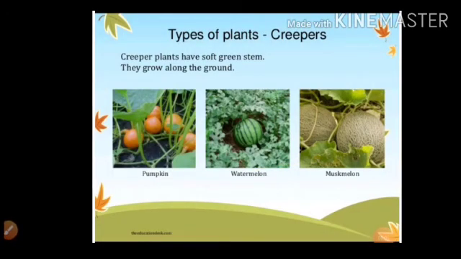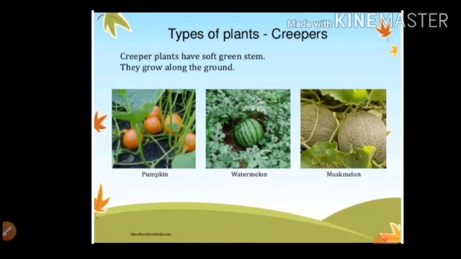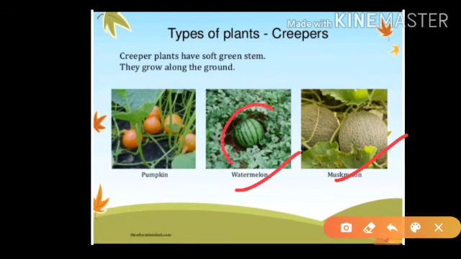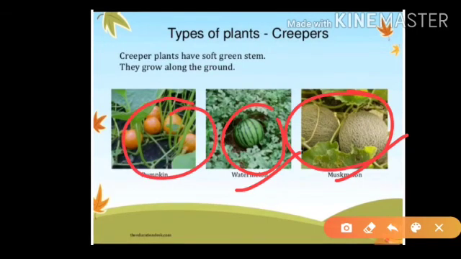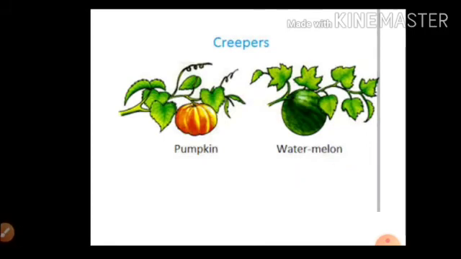What are creepers? Now we are coming on creepers. Students, creepers are plants with very weak and thin stem. They do not climb up. They grow along the ground. They creep along the ground and spread out. In creeper plant you can see fruits are very big in size. As you can see here, pumpkin plant, watermelon, muskmelon. These are the examples of creeper, and you can see fruits are very big in size.